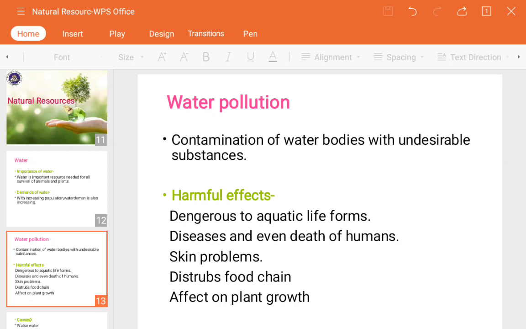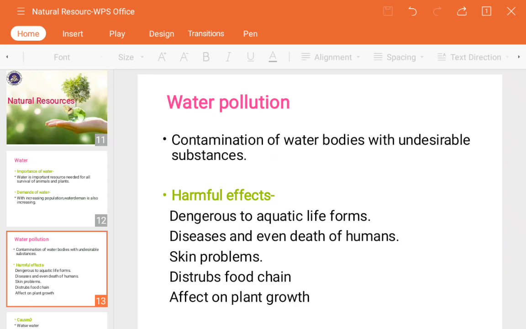Next is skin problems. Pesticides and fertilizers are not good for our health if they get in touch with our skin. Is it that water we are using for bathing and other purposes? It means what is happening? Infections will be caused, for example, bacterial or fungal infections, which will last for a longer time. So it's better to stay away from such things. So due to the water pollution, the harmful effects will be like this.